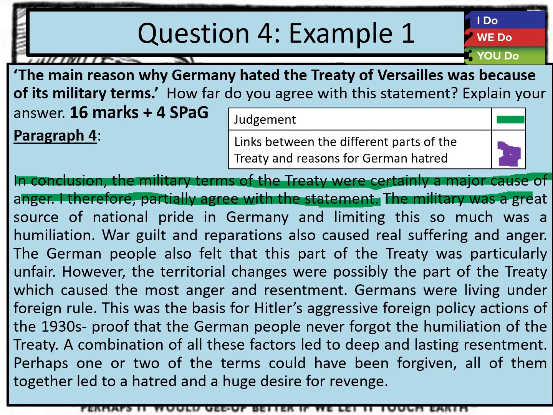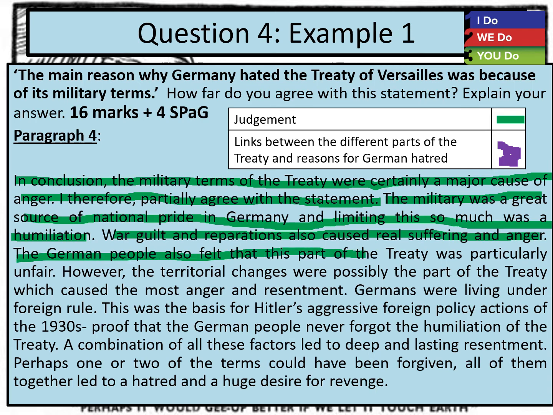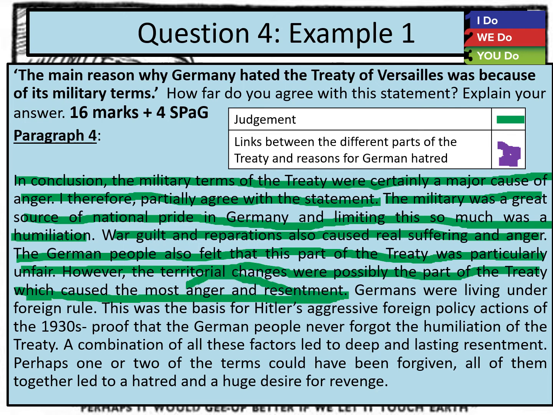The military was a great source of national pride in Germany, and limiting this so much was a humiliation. I'll continue to make a judgment here, look. War guilt and reparations also caused real suffering and anger. The German people felt that this part of the treaty was particularly unfair. However, the territorial changes were possibly the part of the treaty which caused the most anger and resentment. So that's me judging again here that actually I don't think it's the military terms, I actually think it's territory.